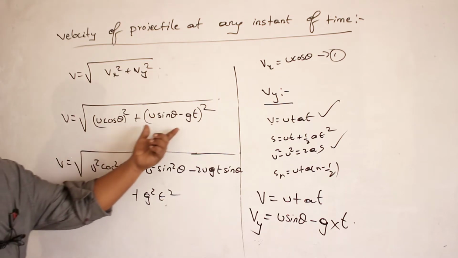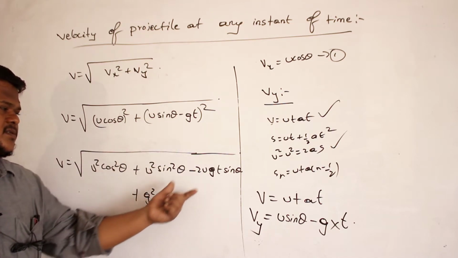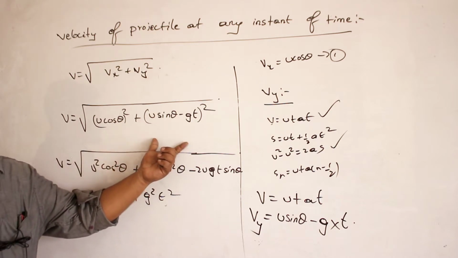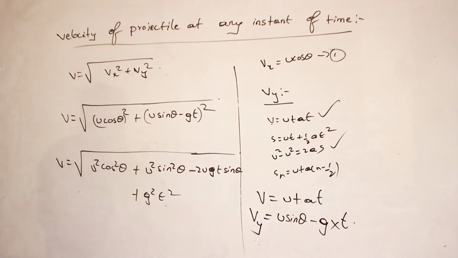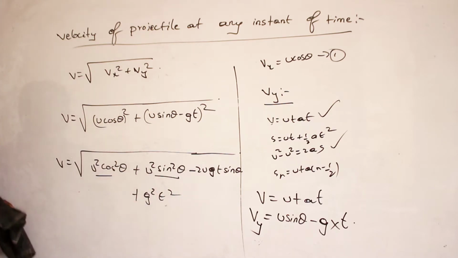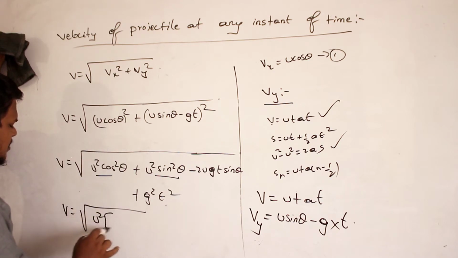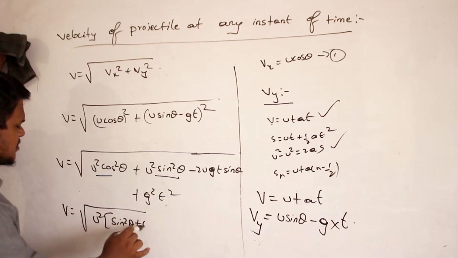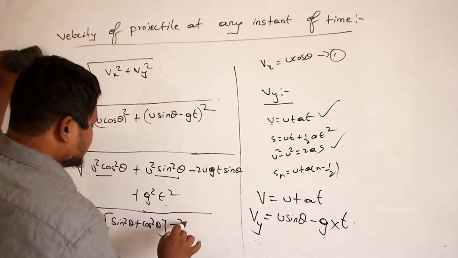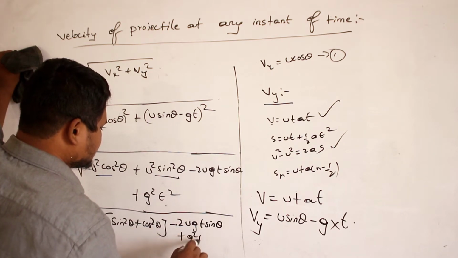So this is of the form of a minus b whole square. So u square sin square theta plus g square t square minus 2u gt sin theta. We know the a minus b whole square formula, no? a square plus b square minus 2ab. Clear, no? Now if you take this one and this one, here sin square theta plus cos square theta is a constant, no? So therefore if you take u square common, then I will get sin square theta plus cos square theta, and I am left with minus 2u gt sin theta plus g square t square.